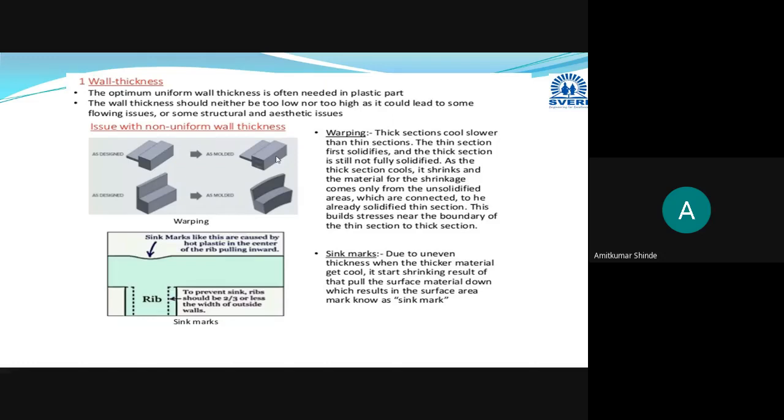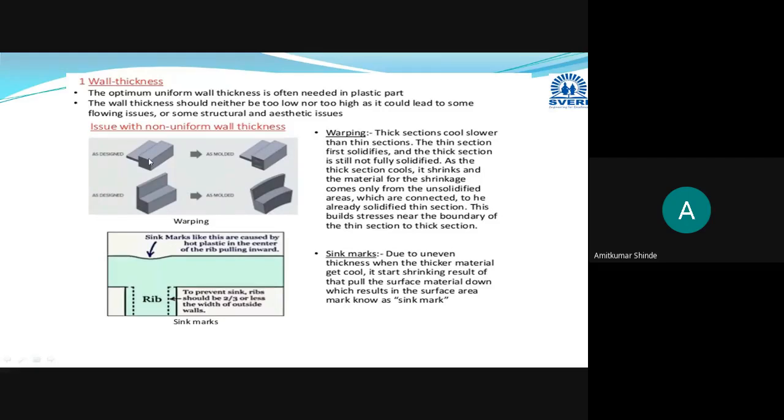If wall thickness is non-uniform, here you can see the design of the part. There is a thin section at the top side, and at the bottom side a thick section is there. Here also, on this side a thin section is there, and this is the thick section.